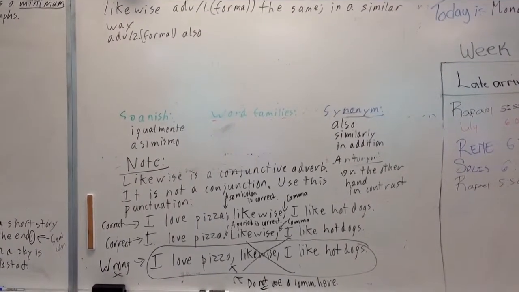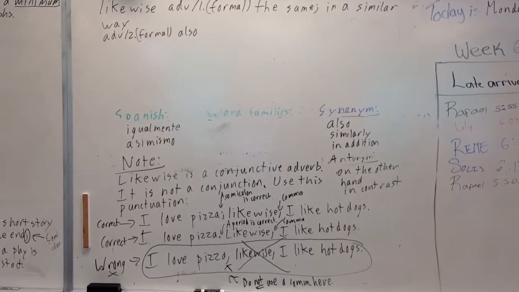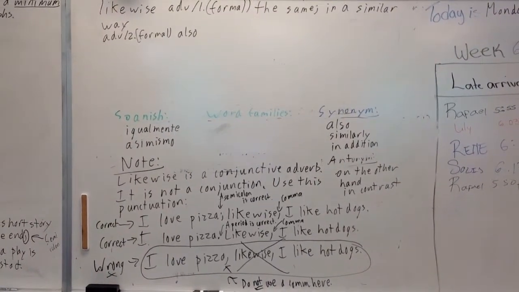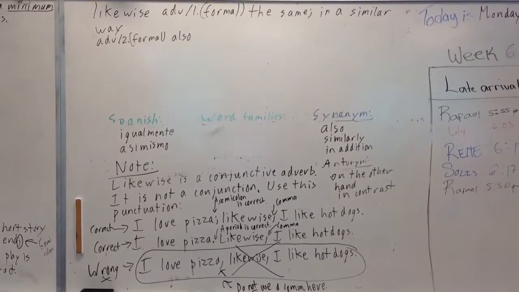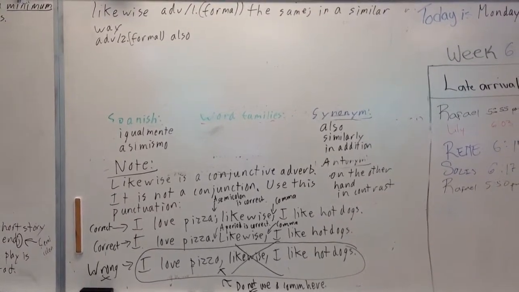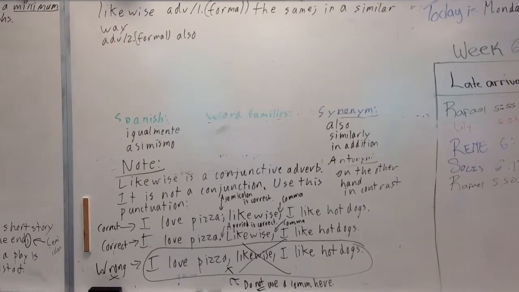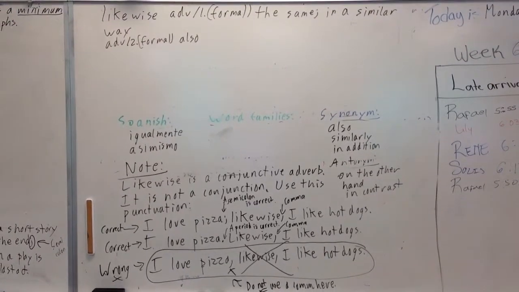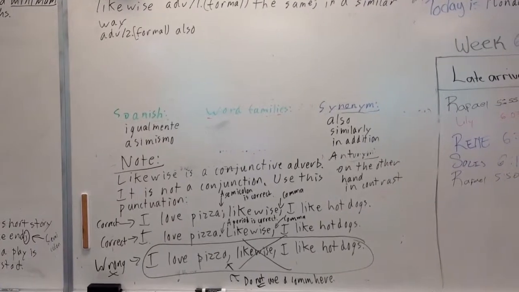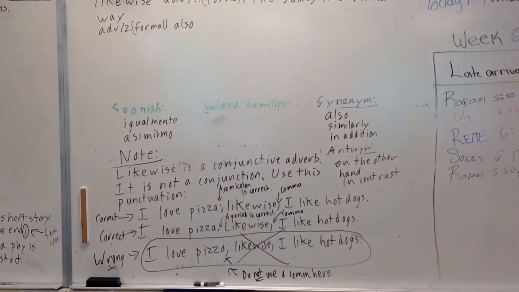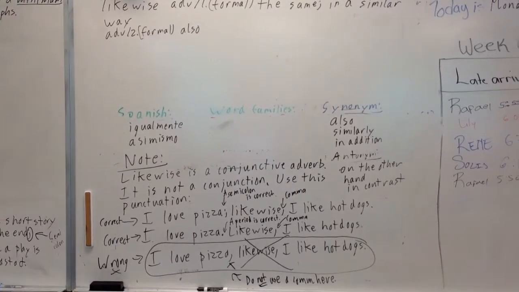But the word likewise is still connecting those ideas between the two sentences. A lot of transition expressions that you learn for essay writing, like the word also, are conjunctive adverbs. So you can put a period before it, period, also, comma, or a semicolon before it, semicolon, also, comma.